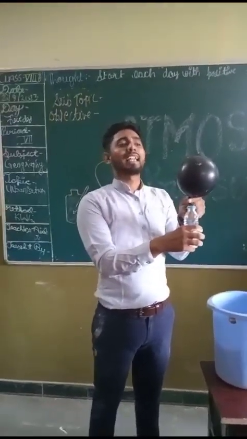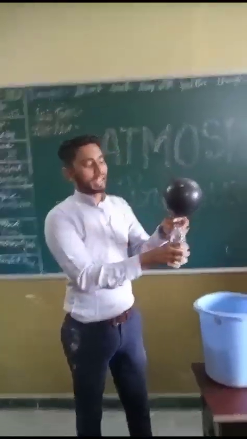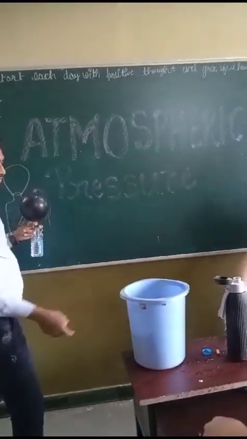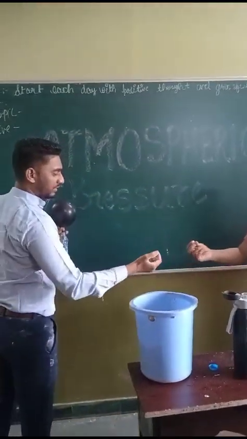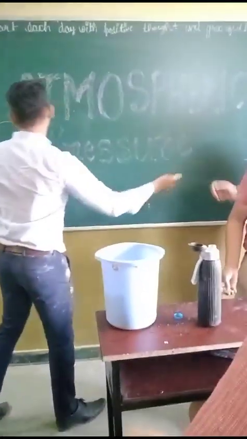So what exactly is happening here? Are you able to understand? Okay, look at here.